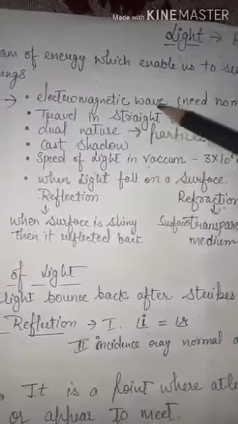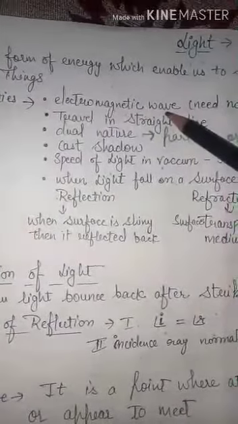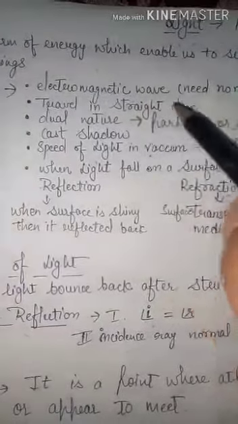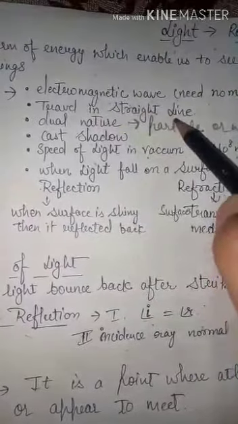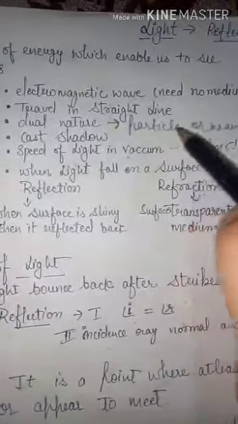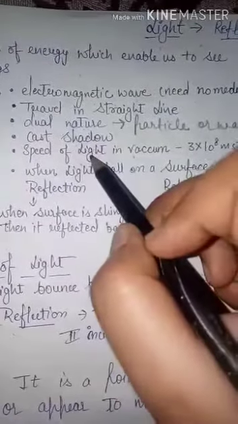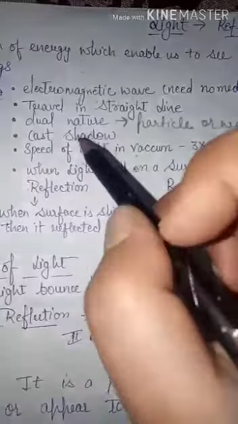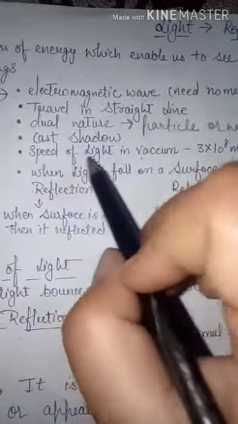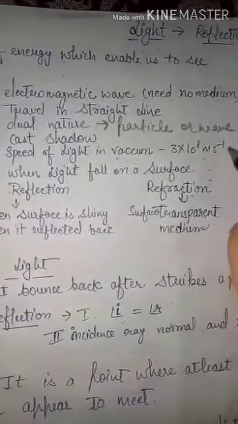Now some properties of light. First one is it is an electromagnetic wave, that means it needs no medium to travel. Second one is it travels in a straight line. It has a dual nature. It acts as a particle or as a wave. It casts a shadow when the source of light falls on it from the opposite side. The speed of light in vacuum is 3 × 10⁸ meters per second.